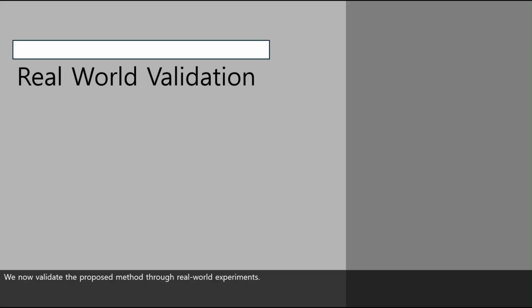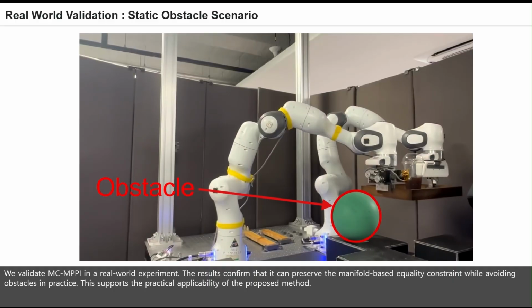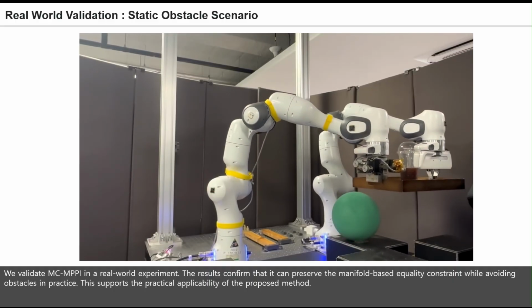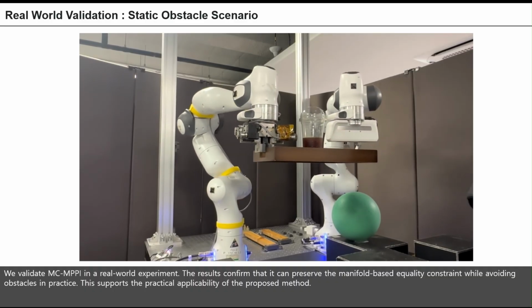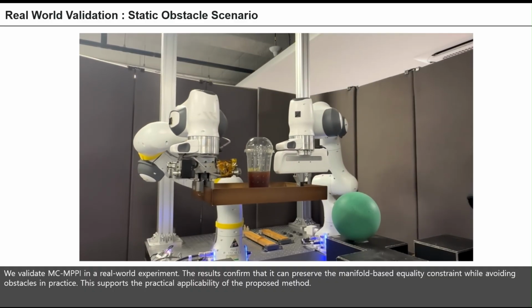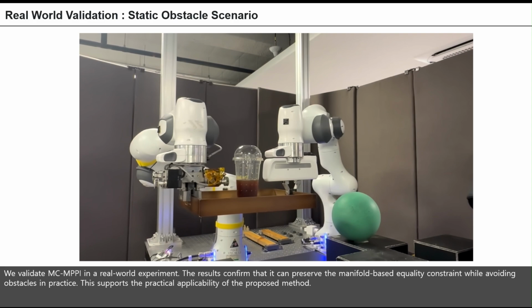We now validate the proposed method through real-world experiments. We validate MCMPPI in a real-world experiment. The results confirm that it can preserve the manifold-based equality constraint while avoiding obstacles in practice. This supports the practical applicability of the proposed method.